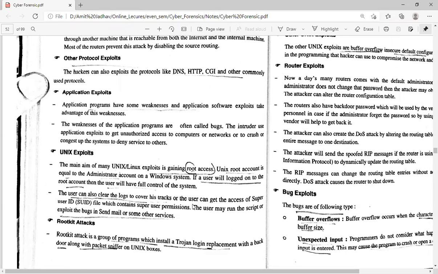This is not good for the regular or legitimate user. The attacker can also clear the logs to cover their tracks, or get access to the super user ID file, which contains the super user permissions. If the attacker gets access to the super user, the attacker can change the super user permissions also.